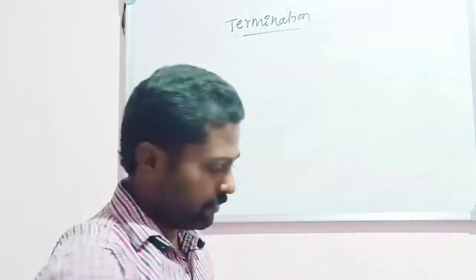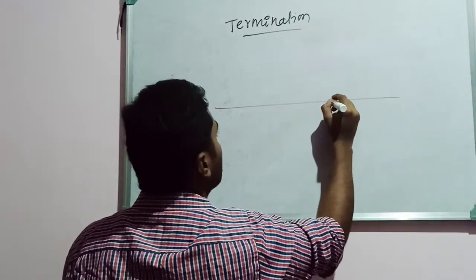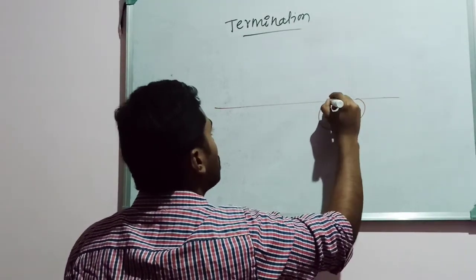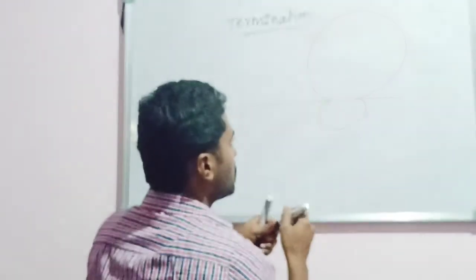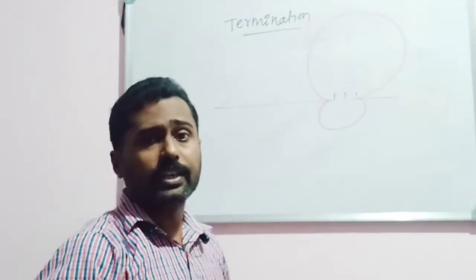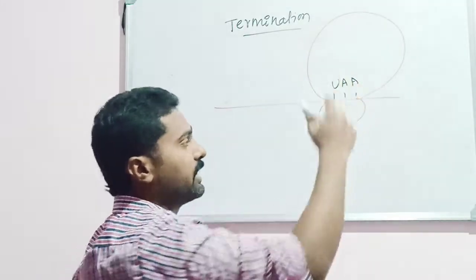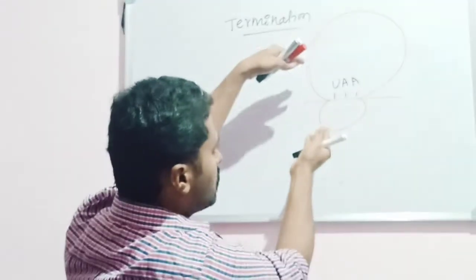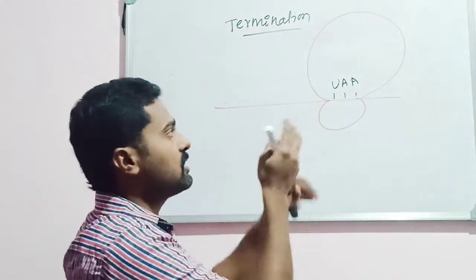Once the ribosomal subunits reach the terminator codons like UAA or UAG or UGA, suppose UAA is on the mRNA, the ribosome will move along the mRNA and now it reaches the terminator codon.